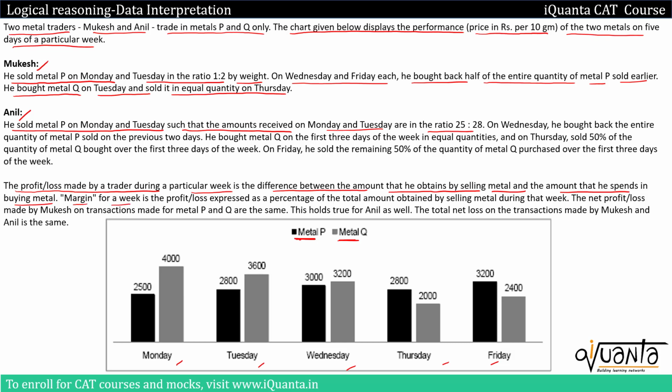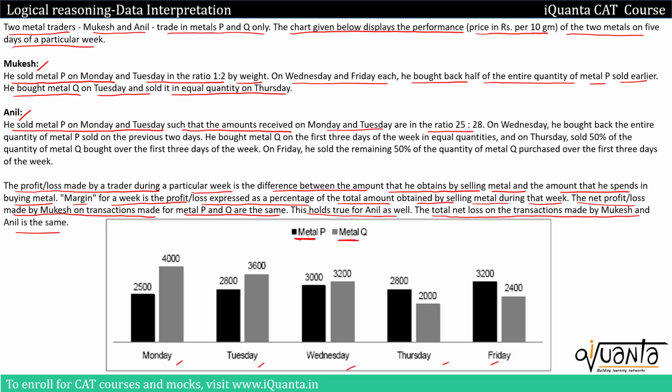Margin for a week is the profit or loss expressed as a percentage of the total amount obtained by selling the metal during that week. So margin will be the profit or loss as a percentage of the total amount obtained by selling a metal during that week. The net profit or loss made by Mukesh on transactions made for metal P and Q are the same. So this is another clue. This holds true for Anil as well. The total net loss on the transactions made by Mukesh and Anil is the same.